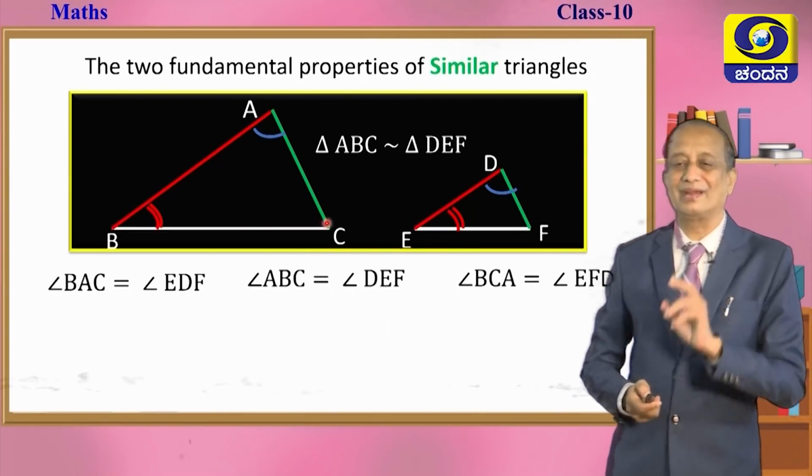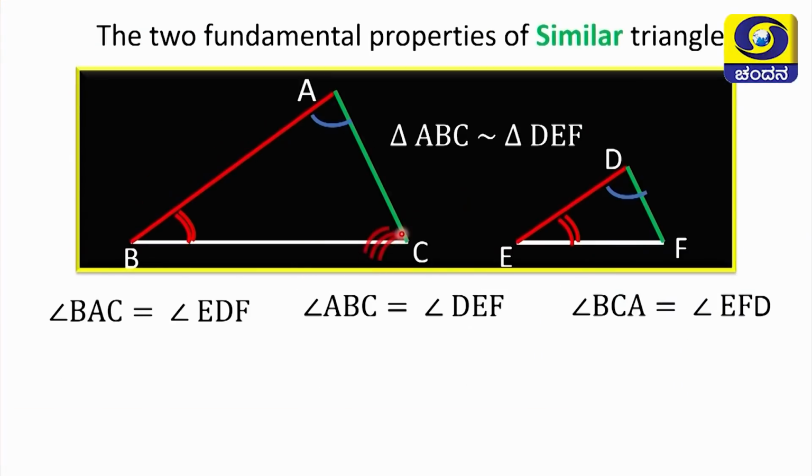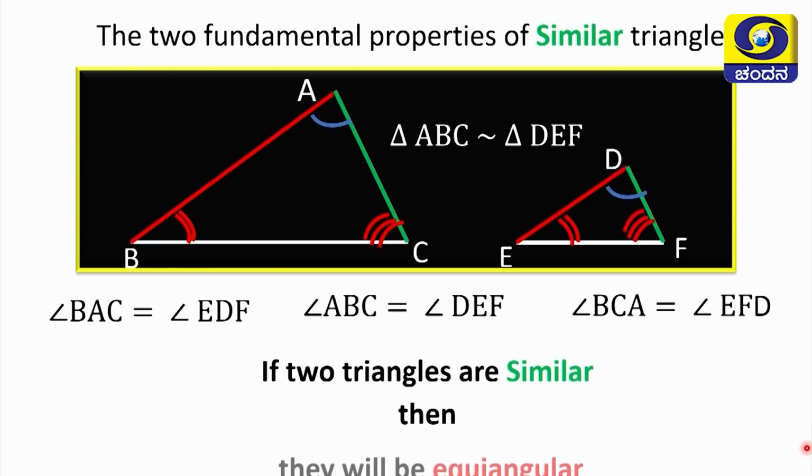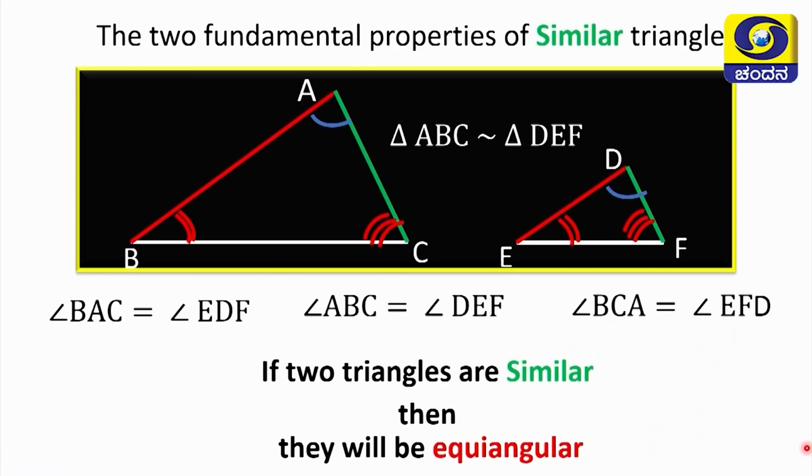So, how do we write this? Show it in your figure. We put three arcs like this for angle C as well as for angle F. So, we observe that if two triangles are similar, then the three angles of one triangle are equal to the three angles of the other. This is the first and fundamental property of similar triangles.